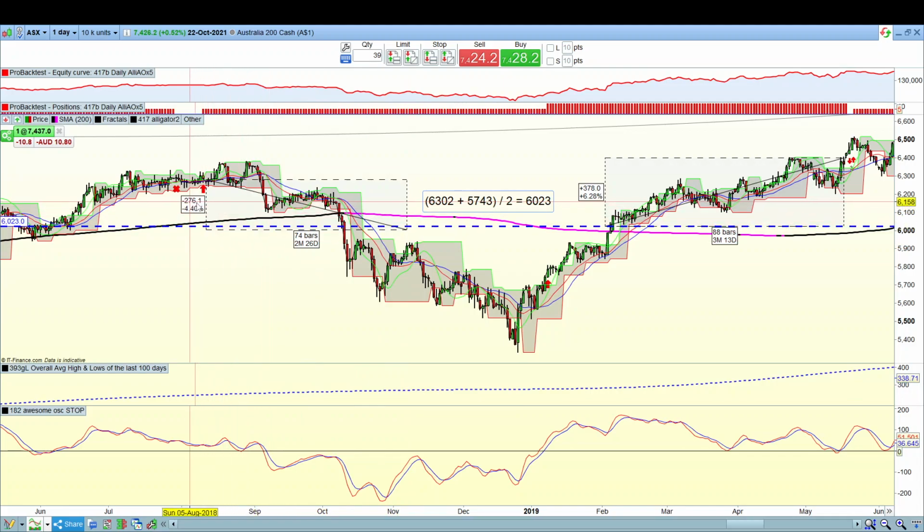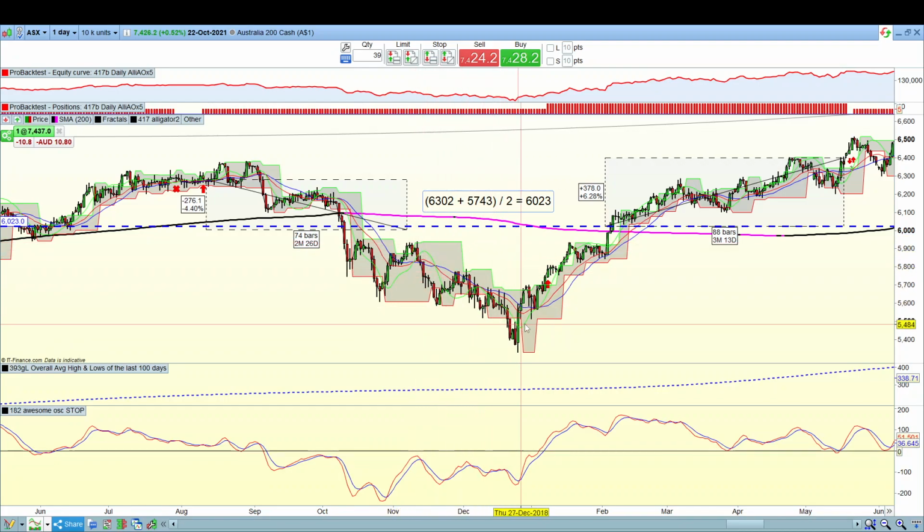So that's about 276. Let's keep it as a ballpark. So it must break below that for our entry criteria to then be met again. It's broken below that, and part of our entry criteria again is the alligator teeth breaking above, and also the awesome indicator breaking above 0. It hasn't done that there. That's why it didn't enter any more contracts there.